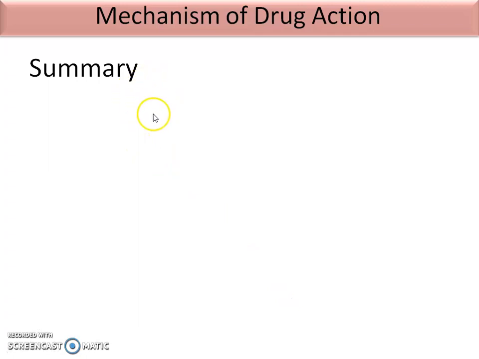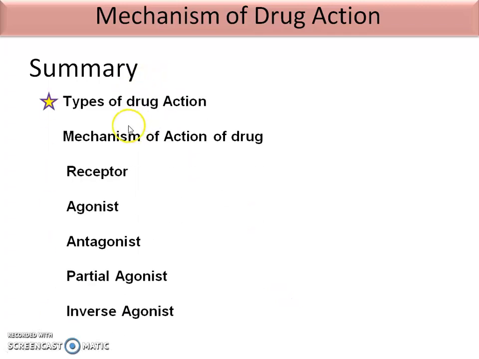Summary: in this session we learned types of drug action, mechanism of drug action, then receptor, agonist, antagonist, partial agonist and inverse agonist or negative agonist.